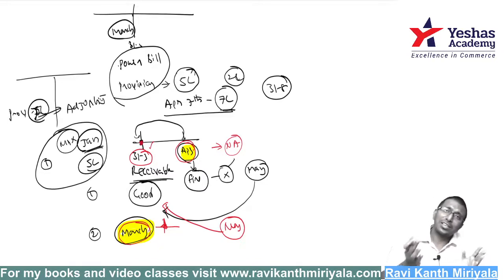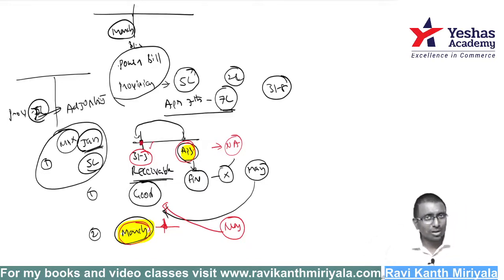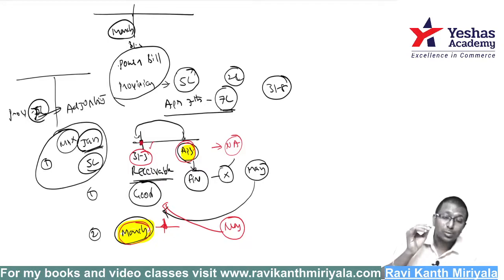Suppose this confirmation had come to me on 31st March, what would I have done? I would have made a provision as on 31st March itself. Agree? Correct. So why are we now making it? Now you have to make it. His position was bad and the condition of the receivable was not receivable money actually. That's why you are supposed to make a provision for doubtful debts. You are supposed to make a provision for doubtful debts in which year?